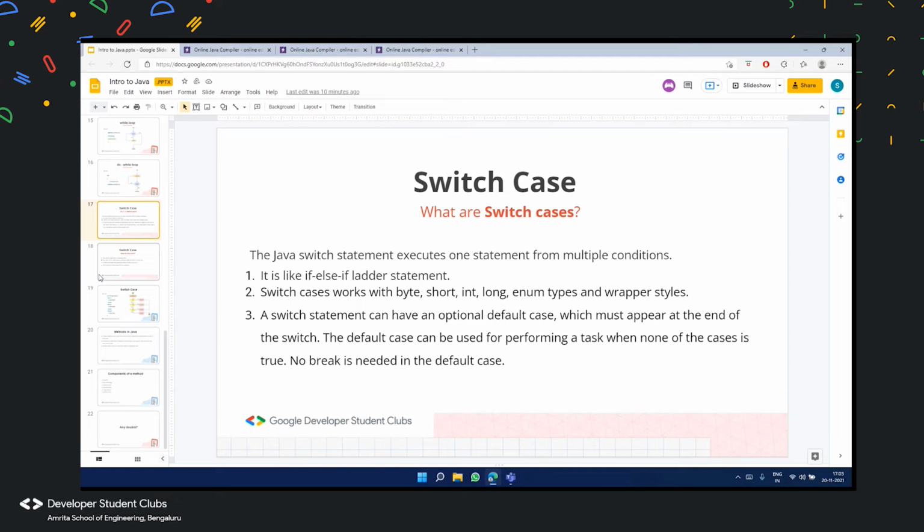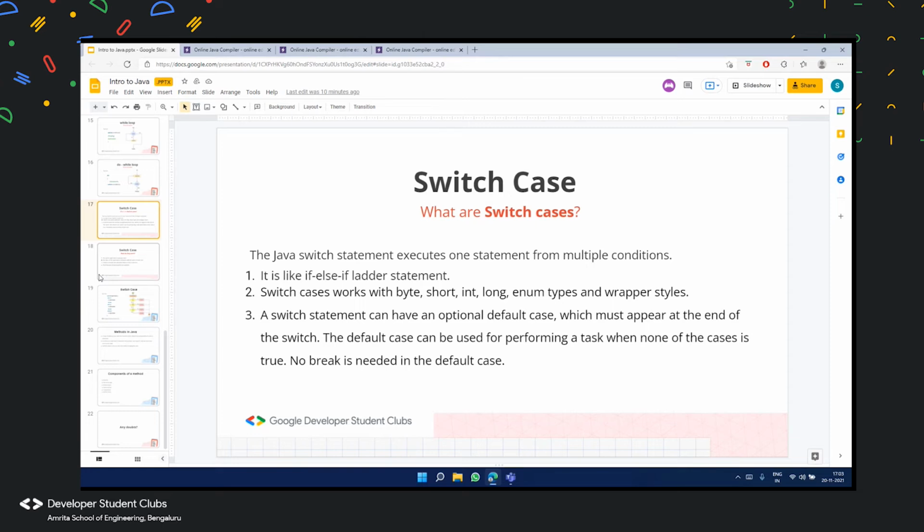In places where you don't want to write the same if else ladder again and again, and you want to represent the same thing slightly more efficiently, we would use a switch case. So it is like an if else if ladder statement.